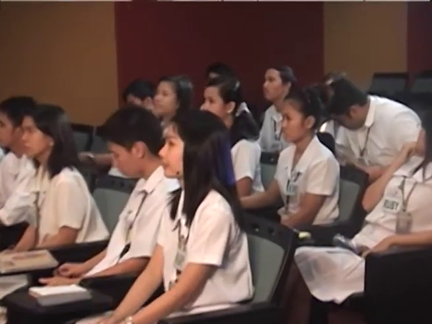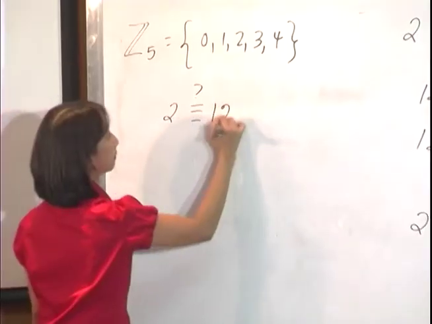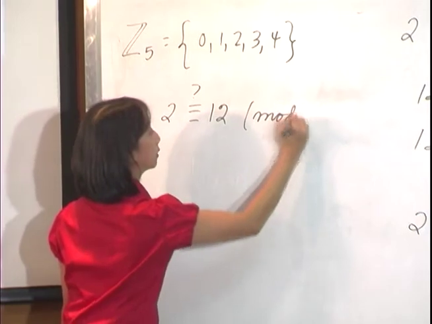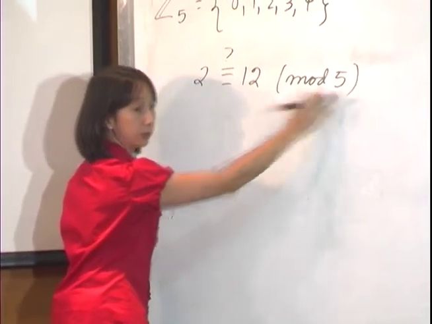Or can you just give me any two numbers, Philip? And we'll see if they are congruent to each other, modulo 5. 2 and 12. Okay. Is 2 congruent to 12 modulo 5? This time, instead of 12, we use 5.